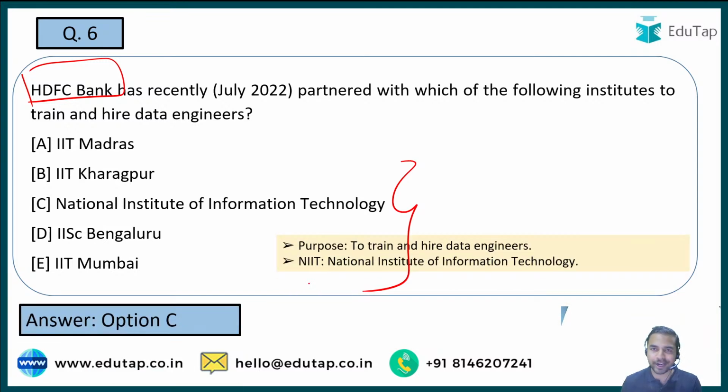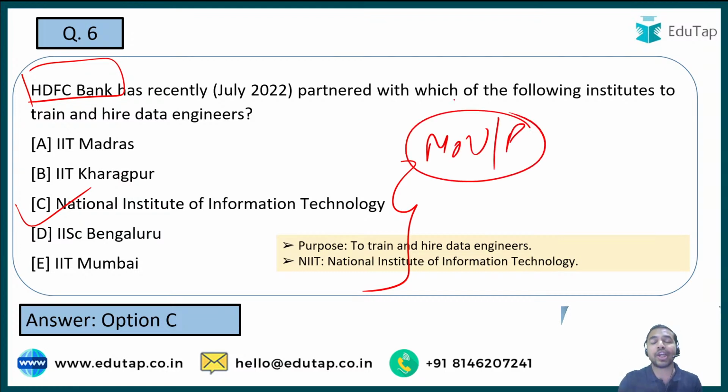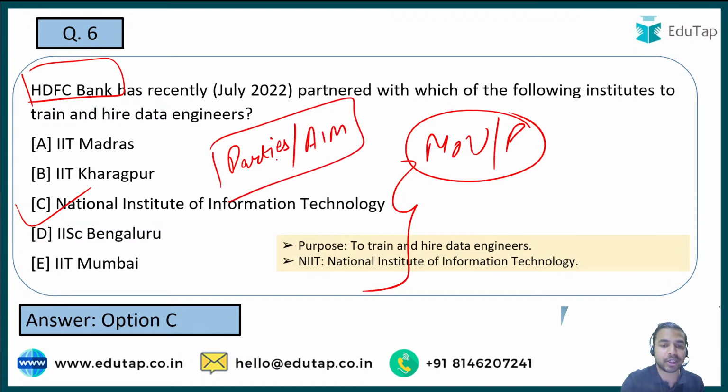So guys, absolutely right. The right answer is National Institute of Information Technology. And guys, we all know what exactly is the purpose. See, whenever there is an MOU or a partnership, what dimensions are you required to cover? First of all, the name of the parties is very important, जिनके बीच में MOU sign हुआ है, then the aim of that MOU. So these are the two important things guys across which you are required to cover a news article which is having a partnership or MOU in it.